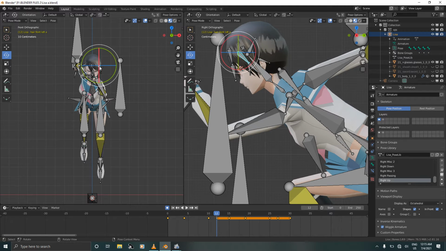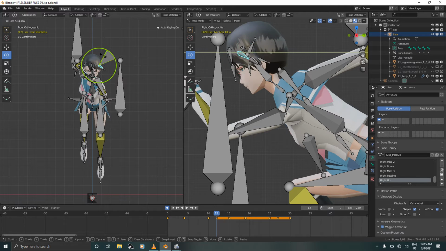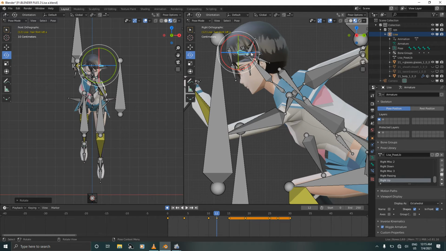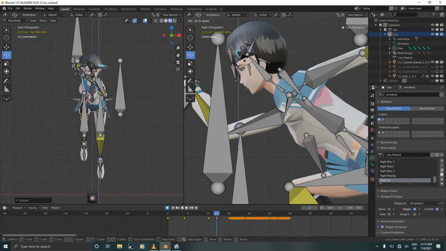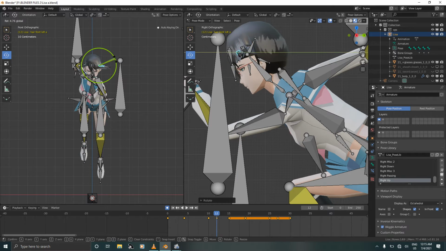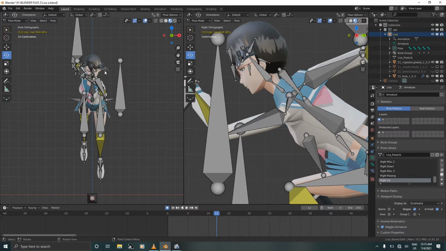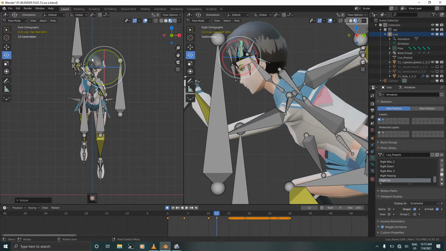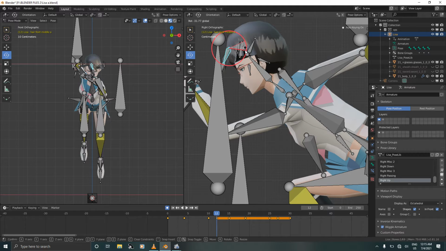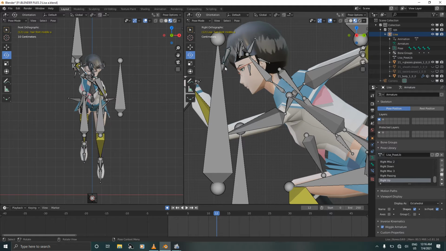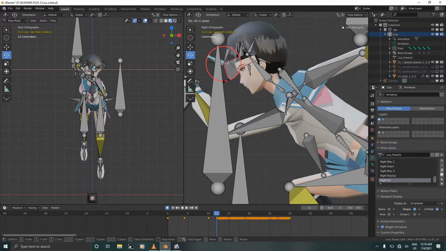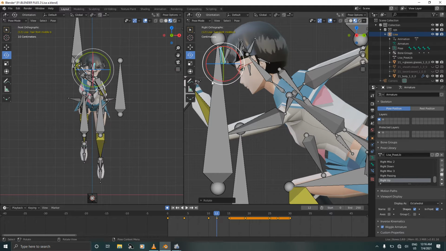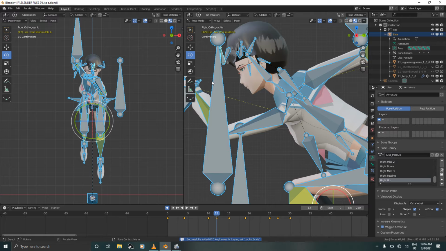And deselect, select this bone, rotate on the Y and rotate on the Z. Lower it a bit. Deselect, select the smaller bone and rotate just like this. Deselect, select this bone, rotate it just like that. Deselect and select the smaller bone and rotate just like this. Select all and press I to confirm.